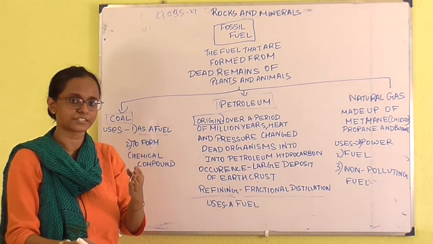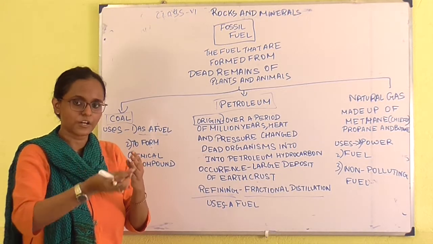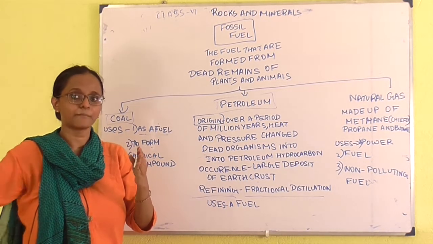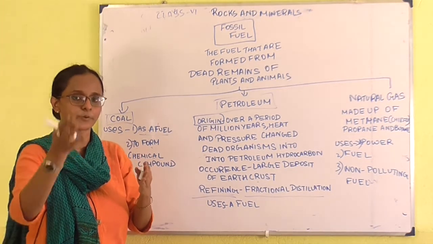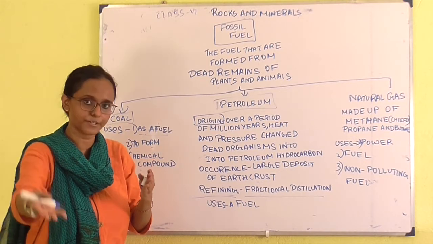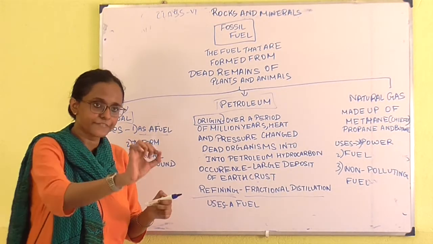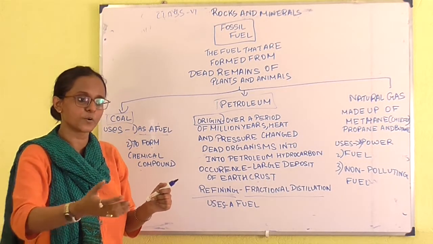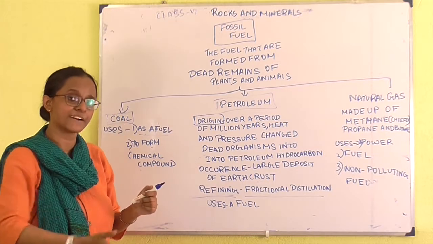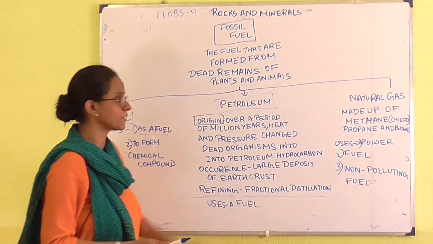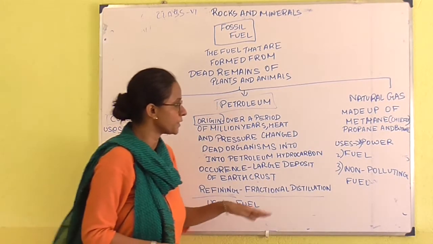In the fractional distillation, what happened? The substances or hydrocarbons are being separated by the use of boiling point. Every hydrocarbon has a different boiling point, and at different boiling points we are separating them, we are refining them. What are the uses of petroleum? Of course, we use it for the fuel.